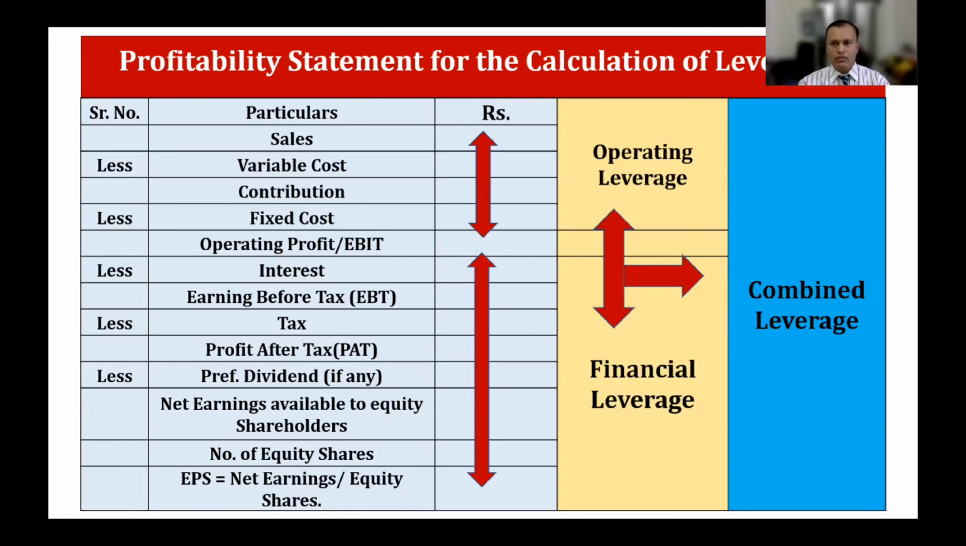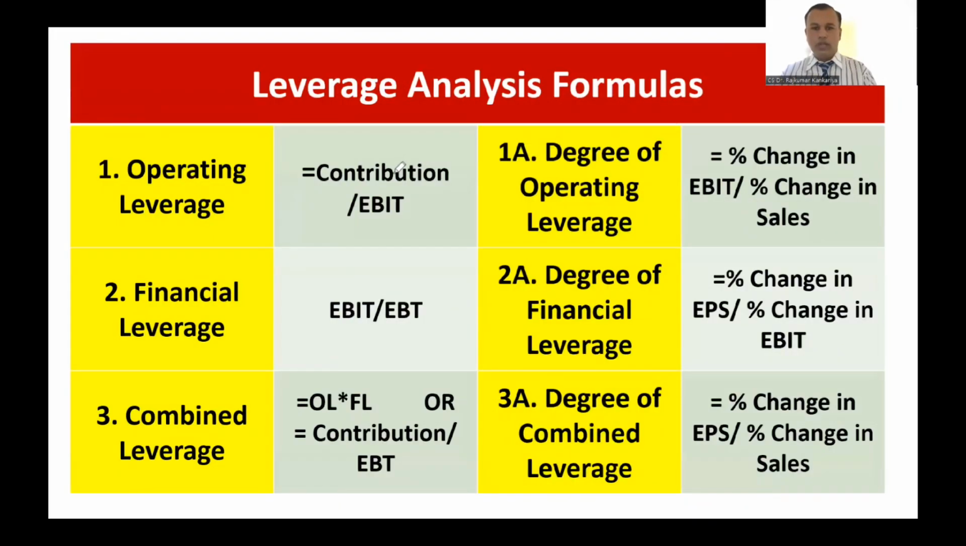Now let us see what are the formulas to calculate different types of leverages. So to calculate operating leverage, we need to divide contribution by EBIT. Then to calculate financial leverage, we need to go for a formula EBIT divided by EBT, that is earning before interest and tax by earning before tax. Then combined leverage is the mix of operating leverage and financial leverage.